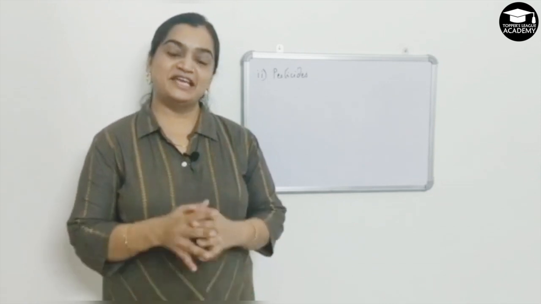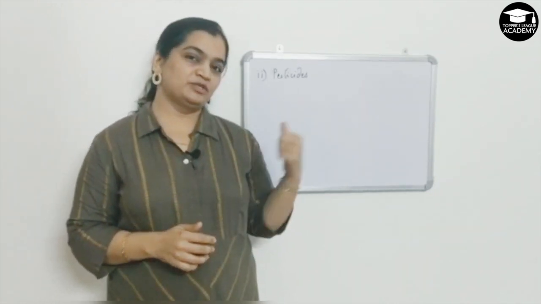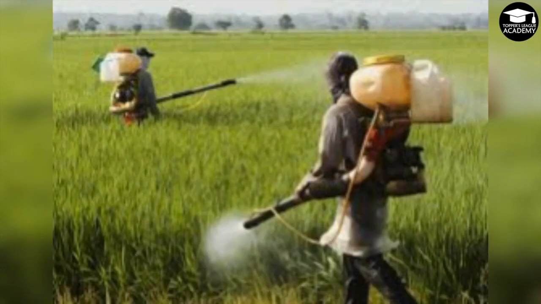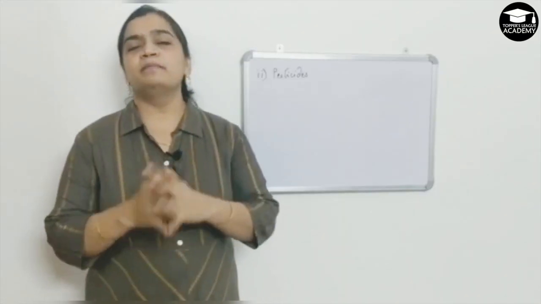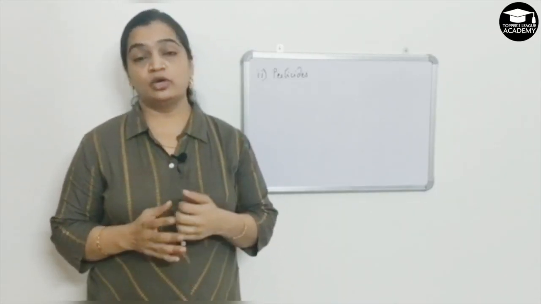Next category under agriculture is pesticides. Take a closer look at this picture. You see here that the farmers are equipped to spray pesticides on crops. And do you see how covered they are? Pesticides are chemicals that are used to kill pests that are destroying the crops and fruits.